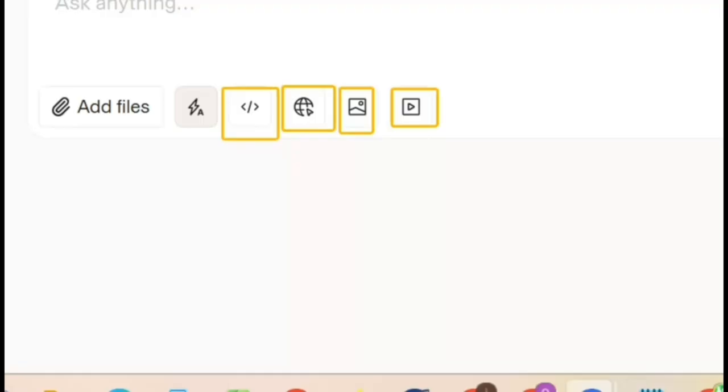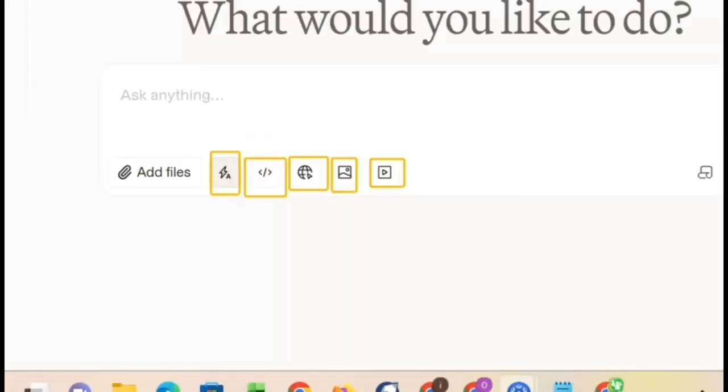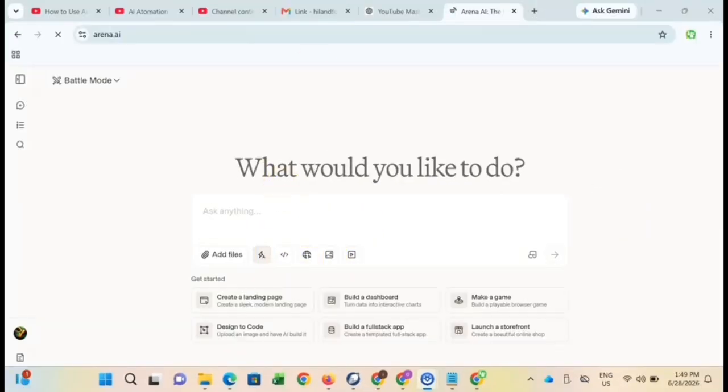Now, you can actually design apps, okay? So Arena.ai is very, very important. You can design apps for you, okay? You can also use it for research. So there are a lot of things that Arena.ai can do.